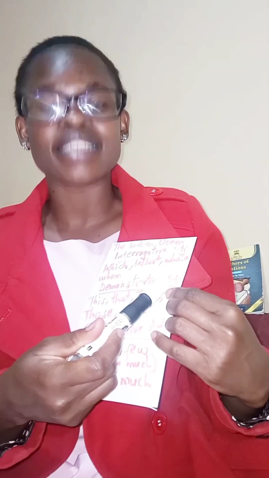We also have demonstrative adjectives, and these are used to point out. With demonstrative, you point out. For example, this, that, these, those, such, etc. This pen is mine.